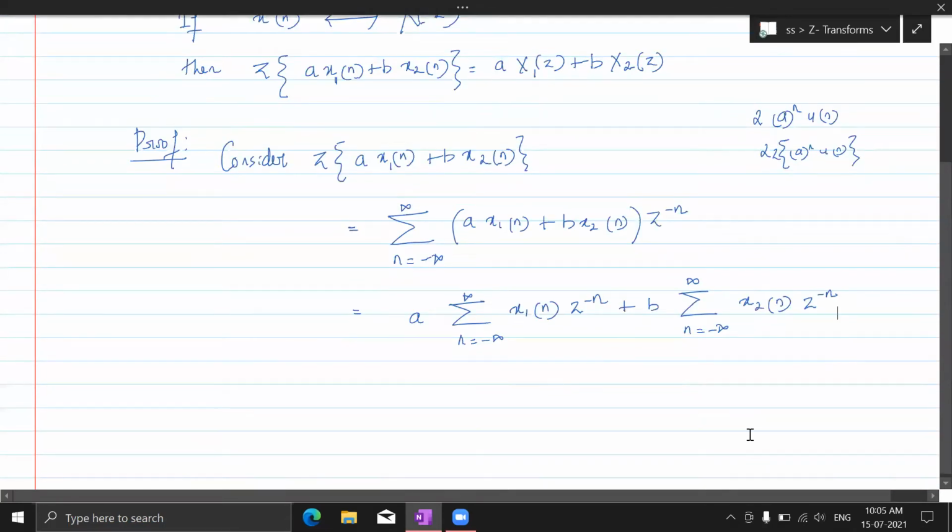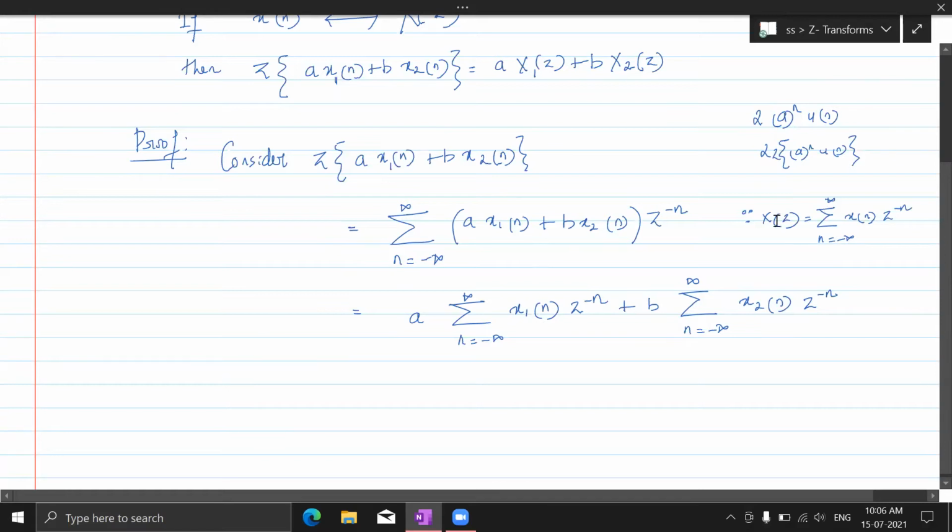Now see here, what is this? Since X of z is the summation, n ranging from minus infinity to infinity, of x of n z to the power minus n, in place of x of n we have this. That's why we have written it like this, and we have rearranged the terms like this.